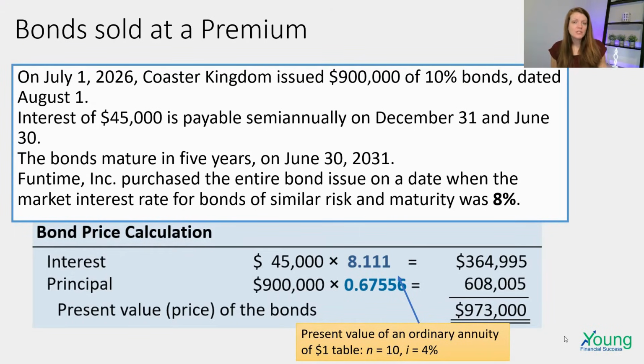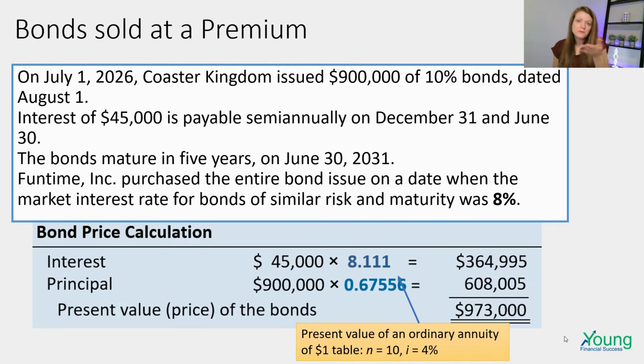The reason we use the annuity table is annuity means a series of deposits or a series of payments. So there are going to be 10 payments of $45,000. So we go to number of periods 10 on the PVA table. And then we go to 4%, which is half of the market rate. That gives us 8.111.